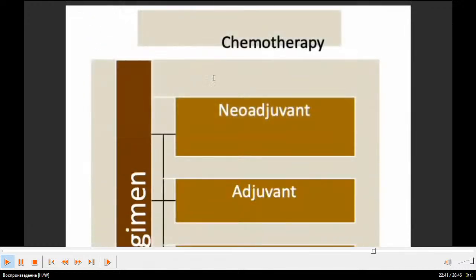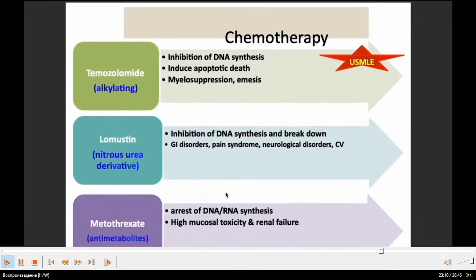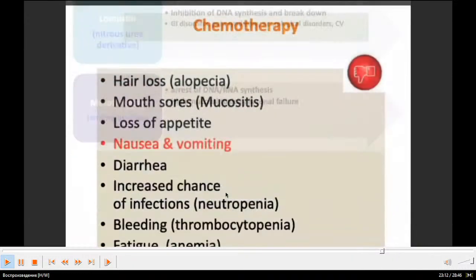Chemotherapy, let's get to it. Chemotherapy regimens: neoadjuvant, adjuvant, palliative chemotherapy. Preparations such as temozolomide, inhibition of DNA synthesis, inducing apoptotic death, myelosuppression, emesis; lomustine, an intracellular derivative; and methotrexate.